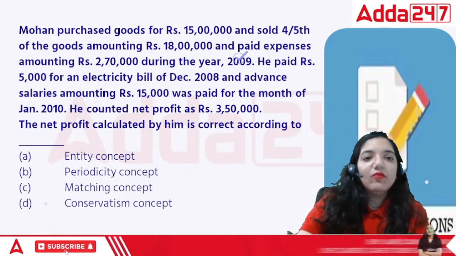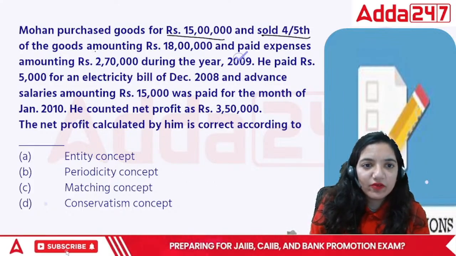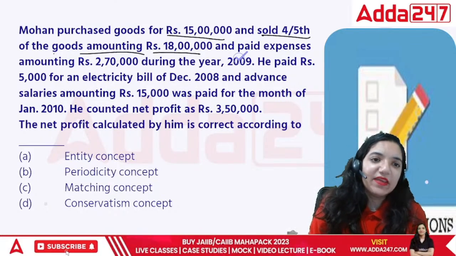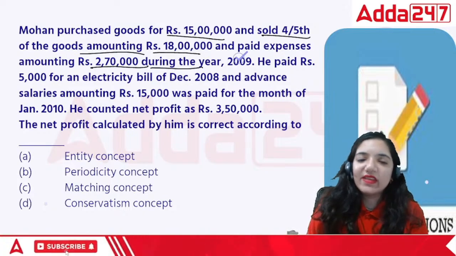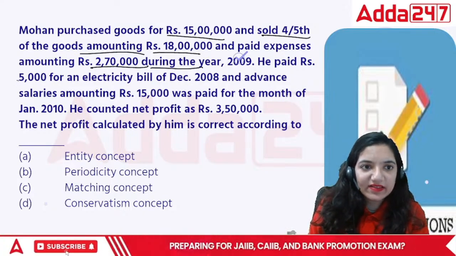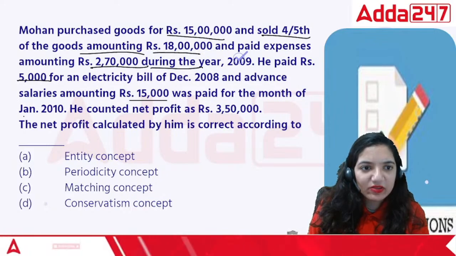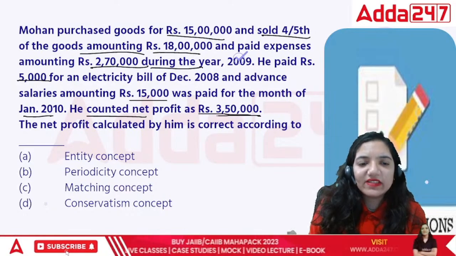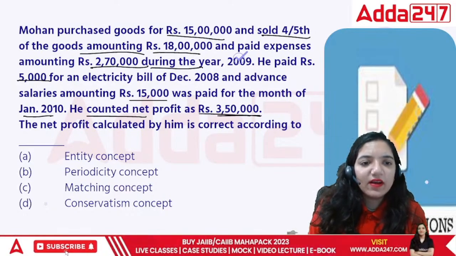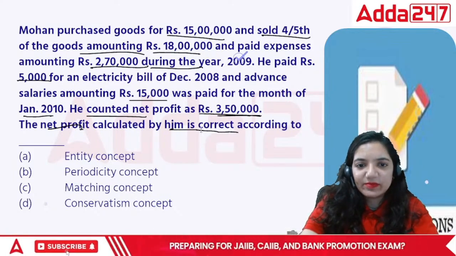Next point. Mohan purchased goods for rupees 15 lakh and sold 4/5 of the goods amounting to rupees 18 lakh. He paid expenses amounting to rupees 270 during the year. He paid the electricity bills. He paid advance salaries to the people, and it was paid for the month of January. Achha, salaries are also paid in advance. He counted the net profit as 3,50,000. The net profit calculated by him is correct according to which concept?